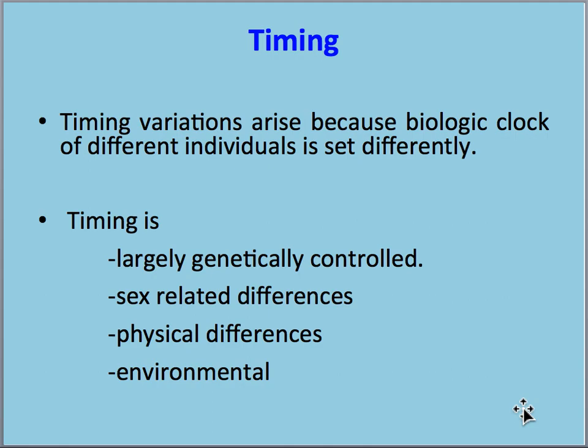Timing means the onset of puberty. It is highly controlled by genetics, and it is also sex related, and physical body differences are also present in the onset of puberty, and environmental changes also affect the onset of puberty. What is the importance of the onset of puberty? The maximum growth occurs at the puberty age. So if we consider the pubertal age, we can take advantage of the growth by the body, and we can direct the position of the bone structures. That is, if we use functional appliances at puberty age, then the duration of the treatment will be highly reduced.